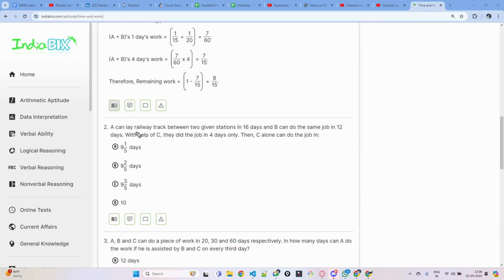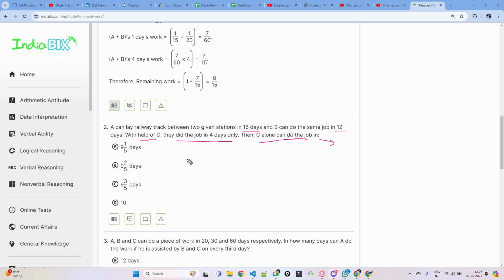So here A can lay a railway track in 16 days. B alone can do it in 12 days. With the help of C, they can finish the job in 4 days. C alone, how much? Then C alone can do the job in how many days, they are asking. So all together they can finish their job in 4 days.